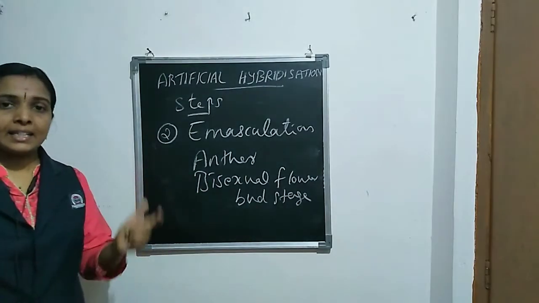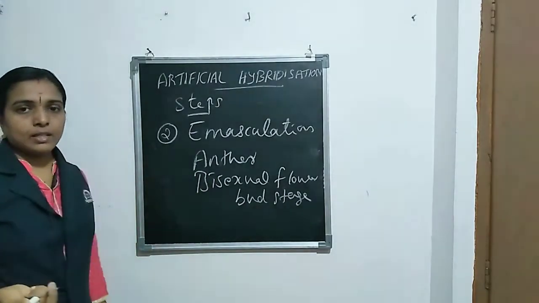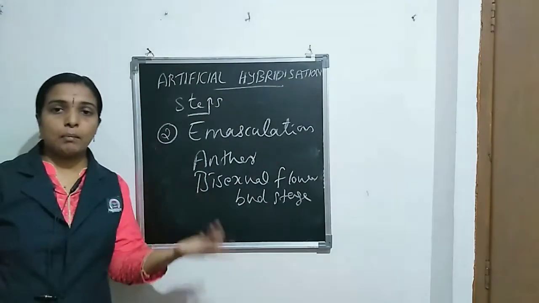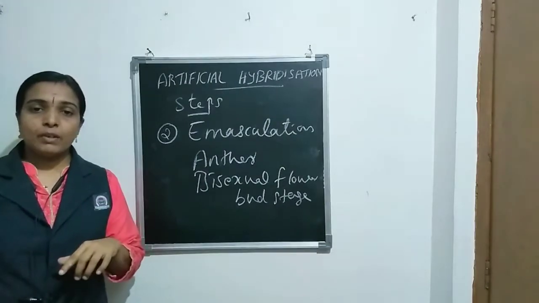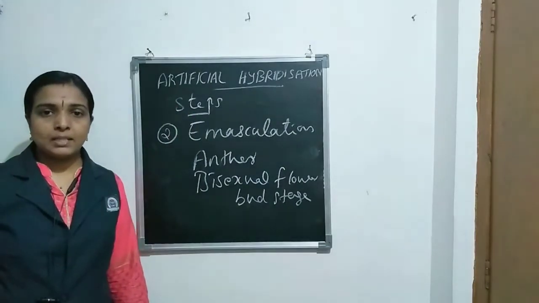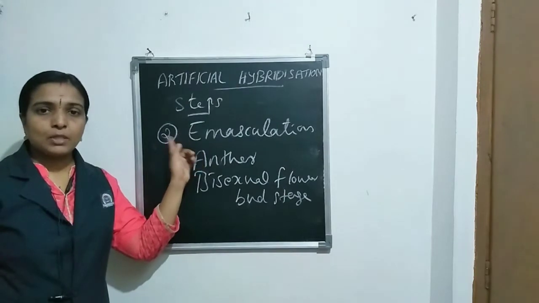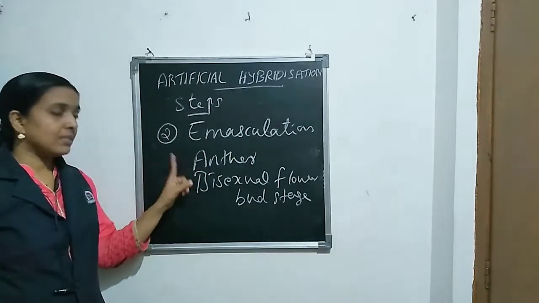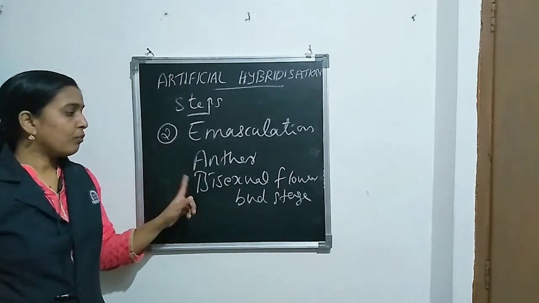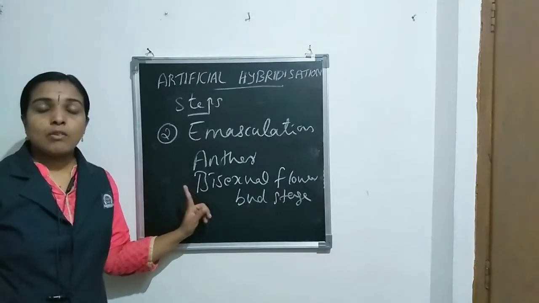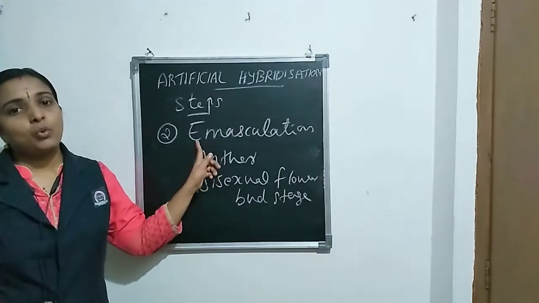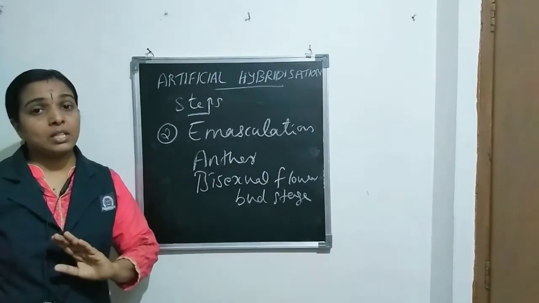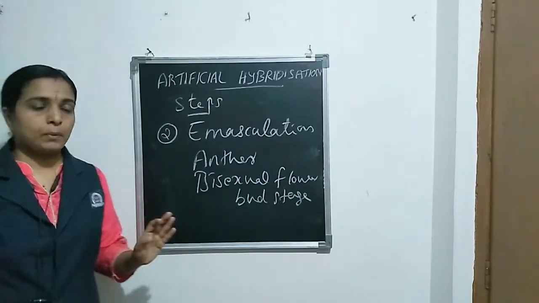Then unisexual flowers. Unisexual flowers means only one sex is there, either male or female. In such flowers, during artificial hybridization, this second step is not required. But the second step is required for which flowers? In the case of bisexual flowers, emasculation is a necessary step, but for unisexual flowers, emasculation is not necessary.